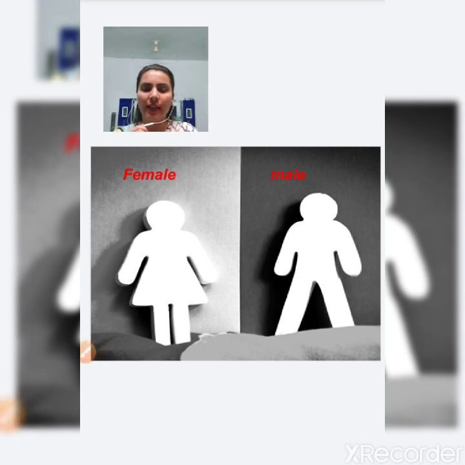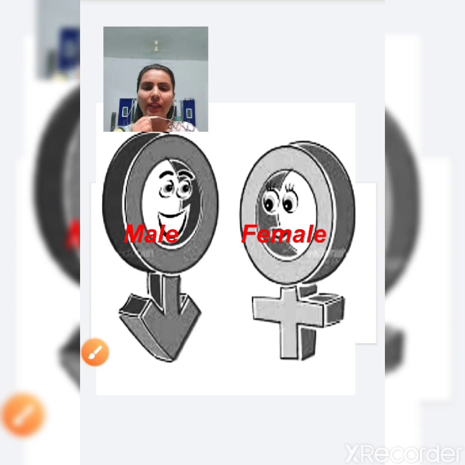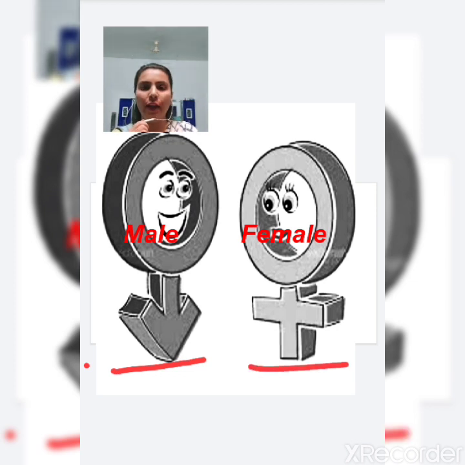Whenever you see this sign, now you know which sign it is. It is the sign of female and it is the sign of male. And what do these signs describe? Whenever you see a circle with an arrow, that means it is the sign of male.